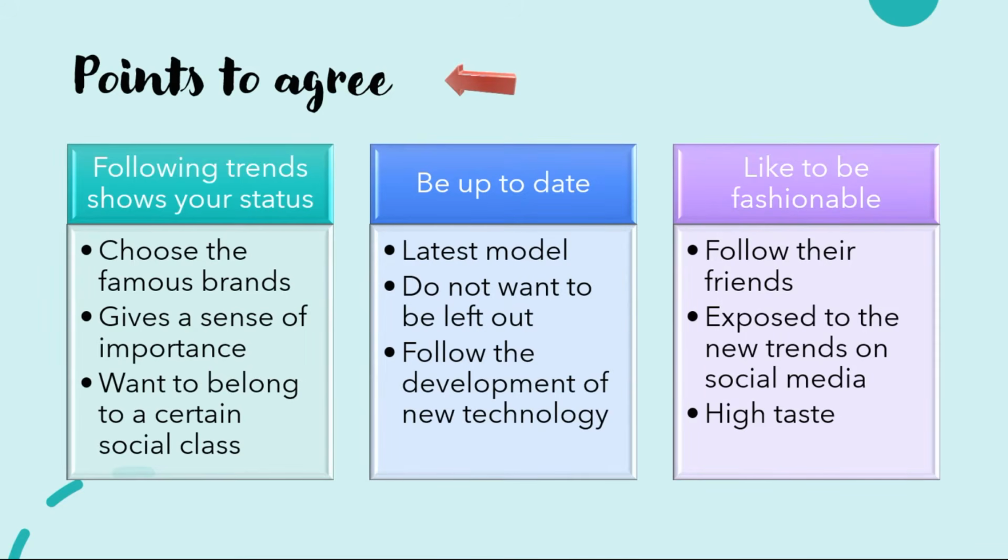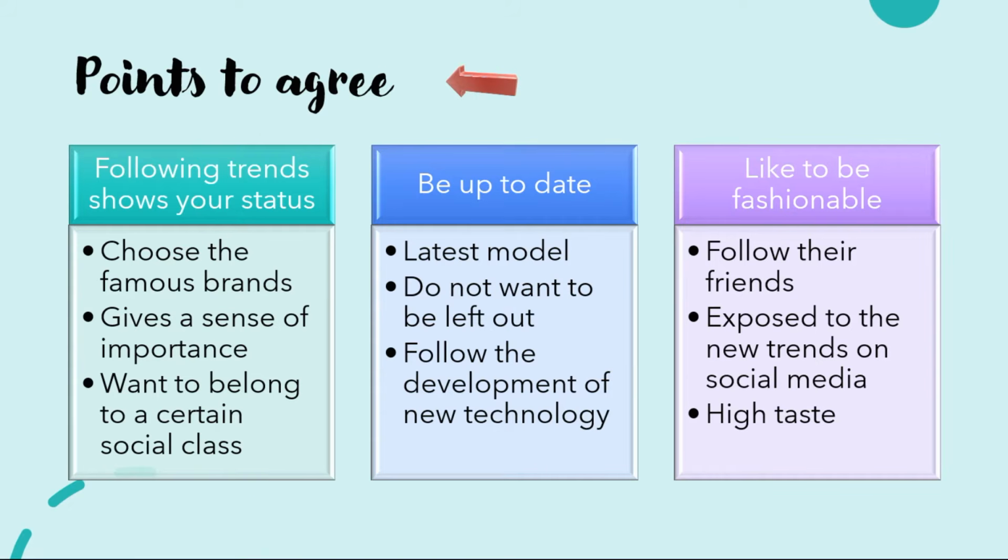Let's now look at the content points to show that you agree to the statement. So here again, you are saying that you also believe that young people only buy the latest handphones because they want to follow trends. Content 1. Following trends shows your status. You can have elaborations that support this, as you feel that young people would choose not to just buy the latest model, but they also would tend to choose the famous brands. They seem to believe that having the latest handphones give them a sense of importance. They do this because perhaps they want to belong to a certain social class.